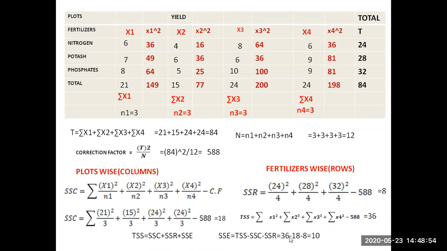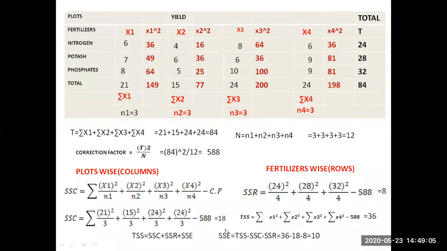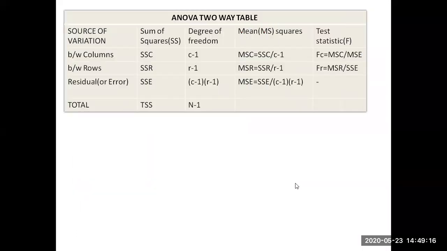That is 36 minus 18, which you already know, and SSR is 8. So you are left with 10. SSC is 18, SSR is 8, TSS is 36 and SSE is 10. Remember 18, 8, 36 and 10.